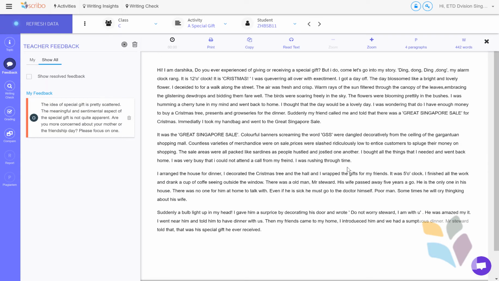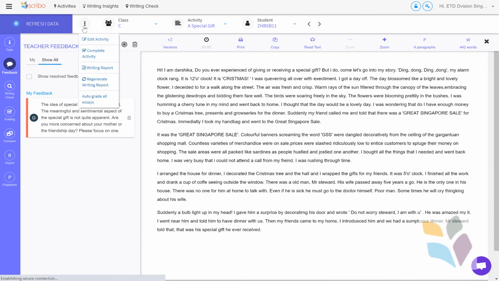First of all, when you're in a class and you want to grade the whole class, you now have the auto grade all essays capability. So as a teacher, if this activity is linked to a rubric that is linked to the machine auto grading capability, that will mark all essays automatically for you in a matter of seconds. It does about 100 a second now, so it's very fast.